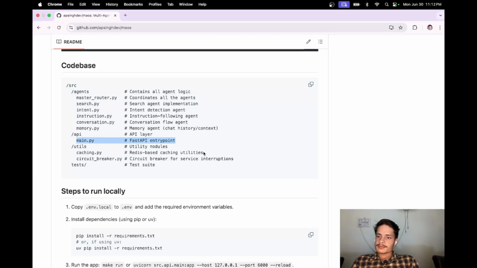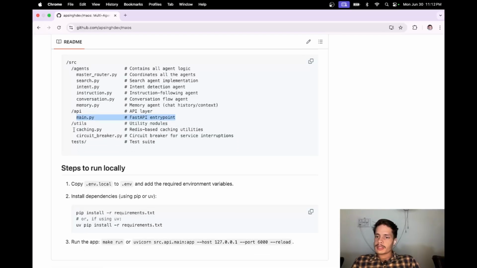the response. After that I also implemented caching using Redis, so that we don't have to ping those agents again and again. In case there is a duplicate query, we can just pull it from the Redis instance and return it to the user.